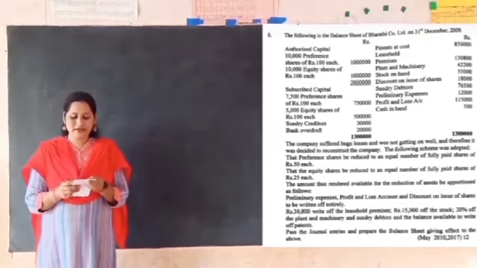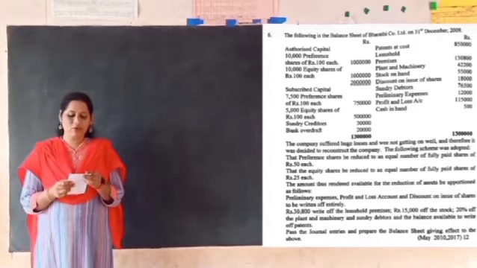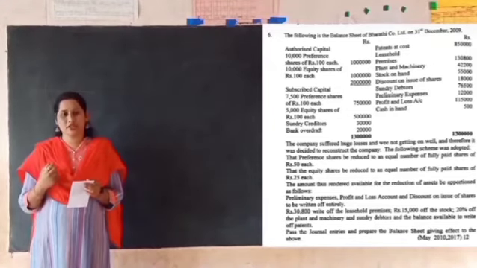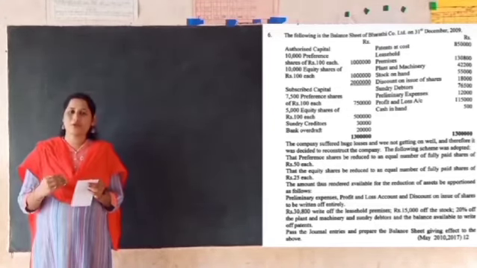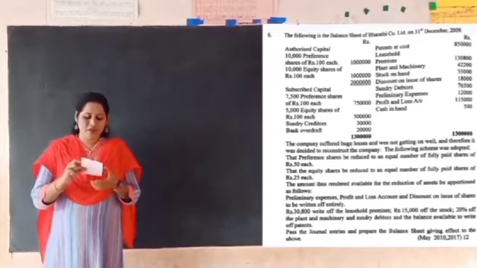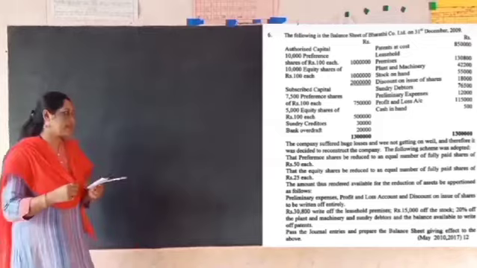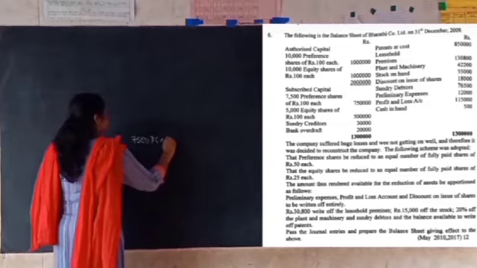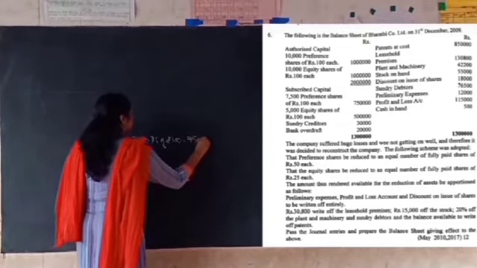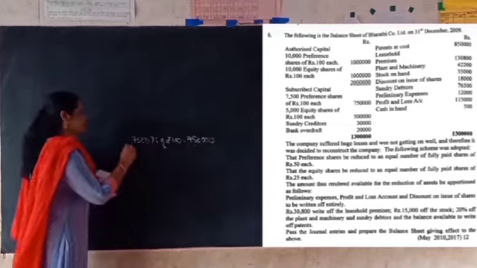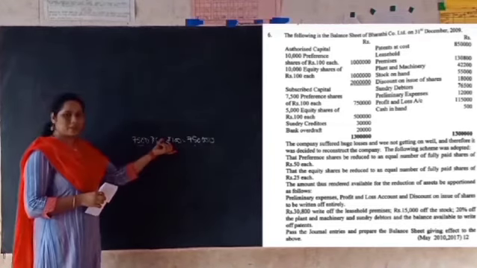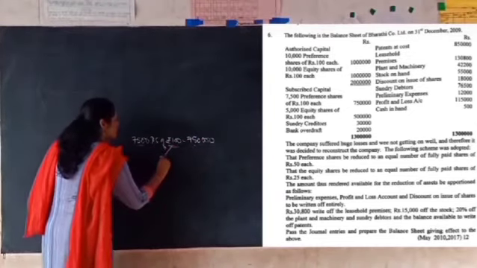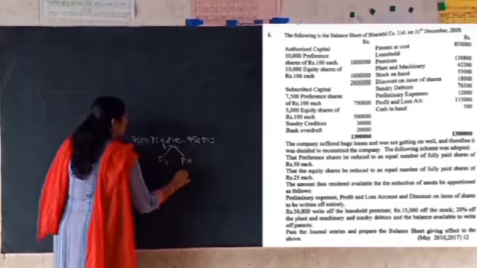The first point says that the preference shares be reduced to equal number of fully paid shares of rupees 50 each. This point is with regard to reducing the preference share capital. First you have to make a comparison between the old capital and new capital. If you see the balance sheet under the subscribed capital, the company had 7,500 preference shares of rupees 100 each, total paid up capital of 7,50,000. Now when you multiply the number of shares and paid up value per share, you are getting 7,50,000, which means that this 100 rupees was the face value as well as the paid up value earlier.